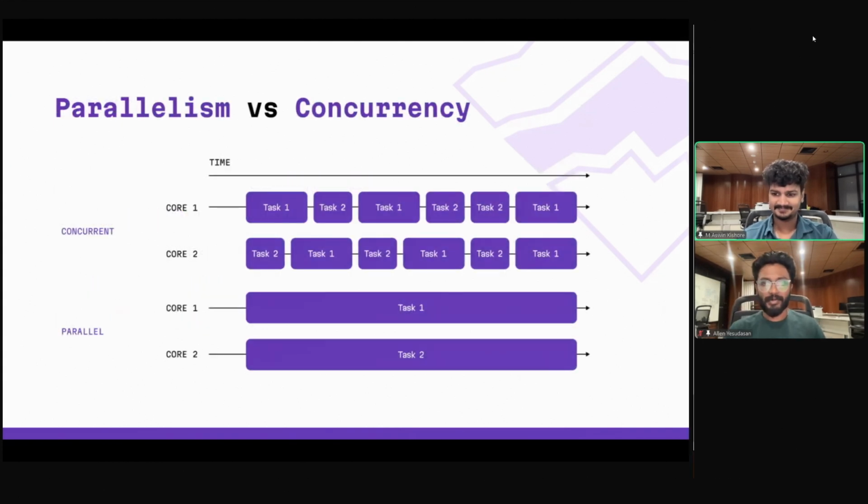So before we dive into Async and ASGI, we need to discuss two concepts that are often confused: parallelism and concurrency. Parallelism is the ability to execute multiple processes at the same time without these processes or tasks being interleaved. So what is a process? A process is basically a program under execution, and a program consists of a set of instructions.